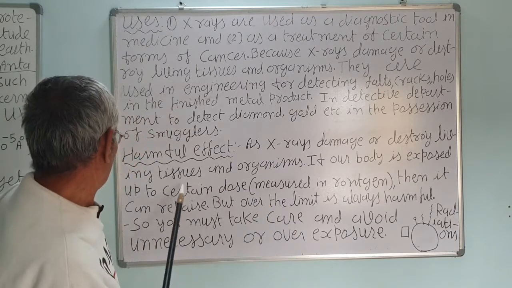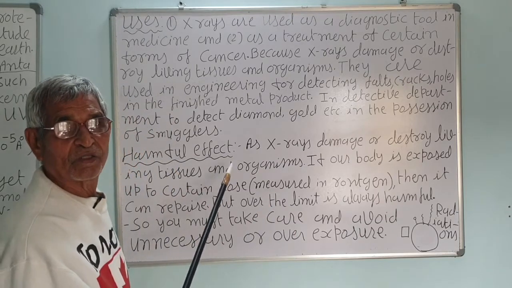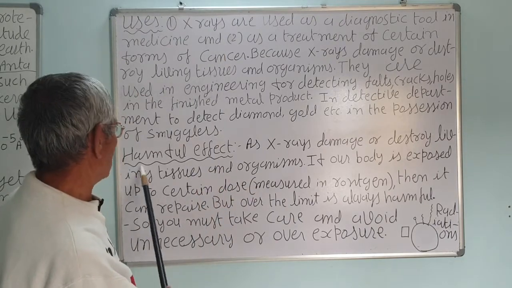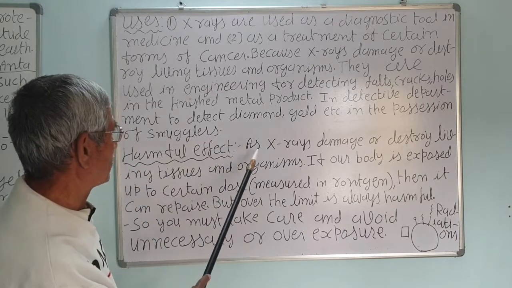So there is a harmful effect, a negative side. You know that everything has two sides, one good and one bad. These are the good sides we have seen. Now let us see the bad side, that is the harmful effects of X-rays.